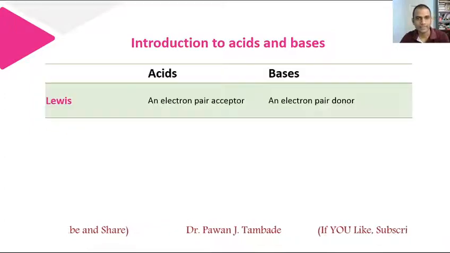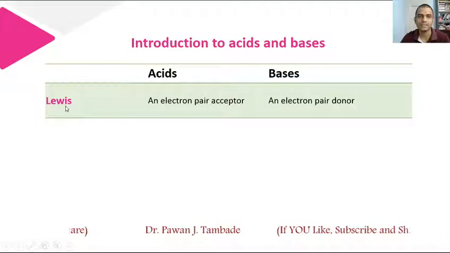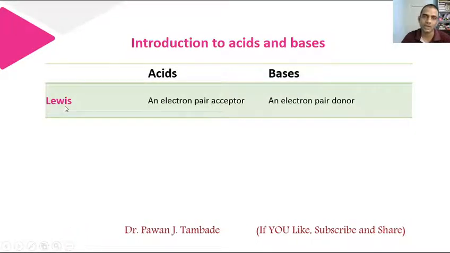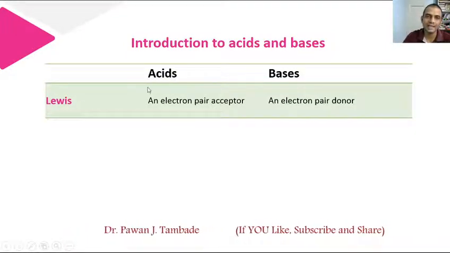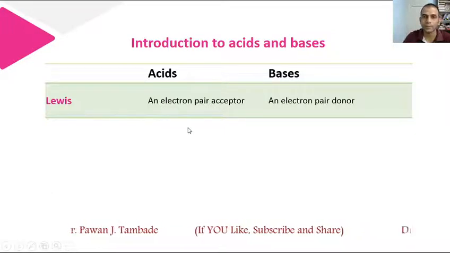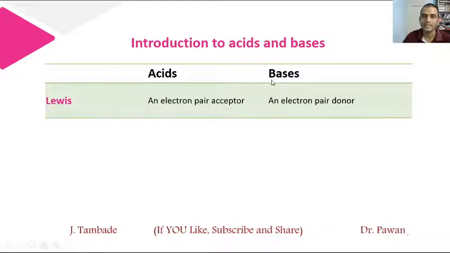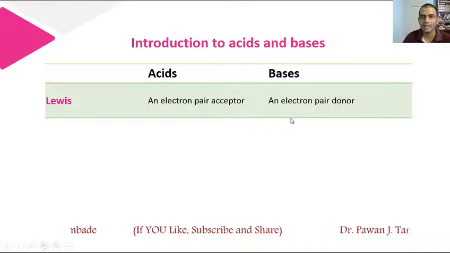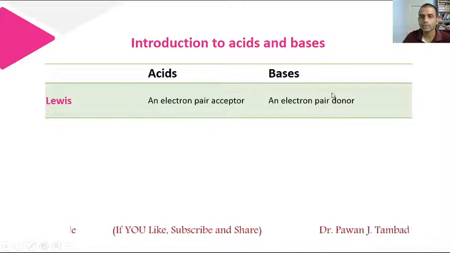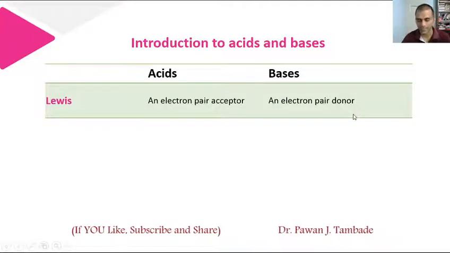The next concept which tries to explain acids and bases is Lewis's concept of acid and base. According to Lewis, an acid is any substance which has an ability to accept an electron pair, that is, an electron pair acceptor, and bases are any substances which have the ability to donate an electron pair, that is, electron pair donors are bases.